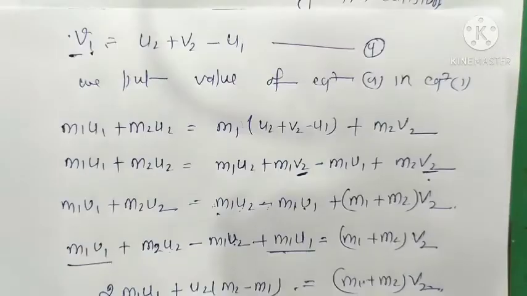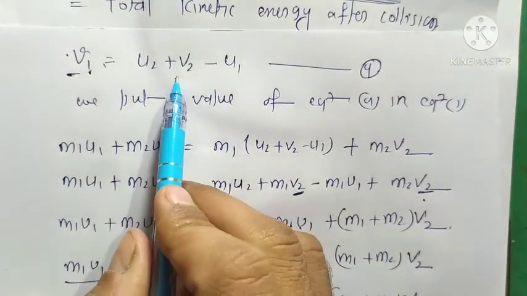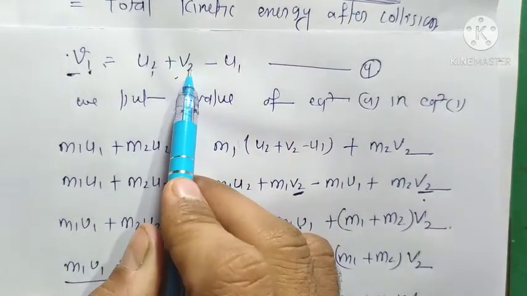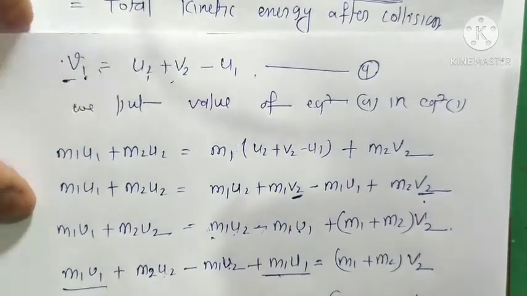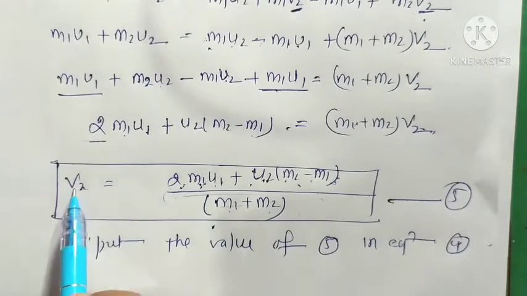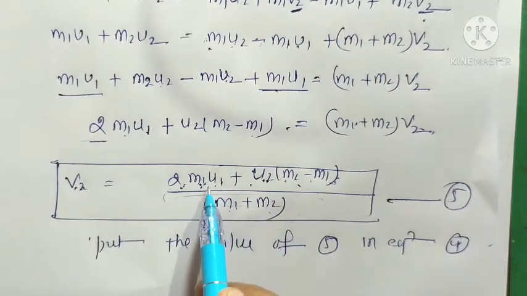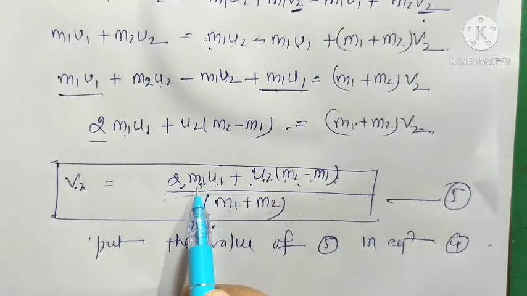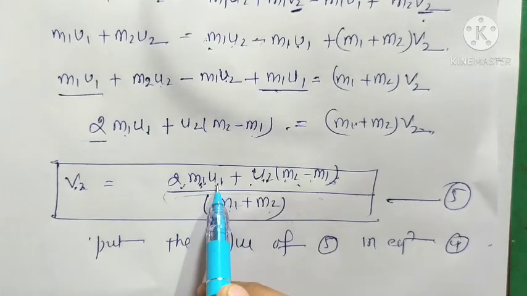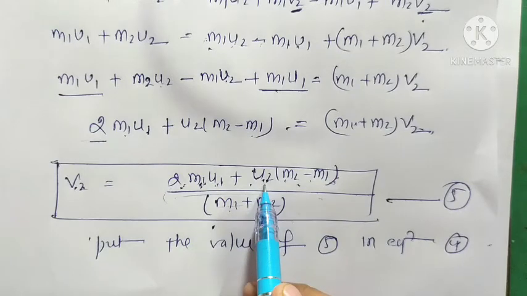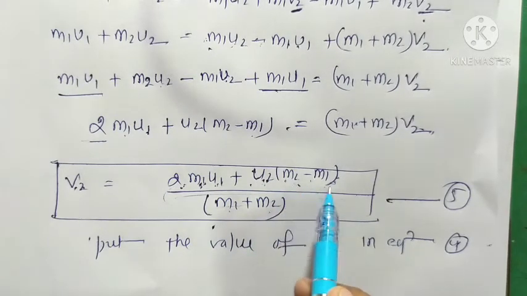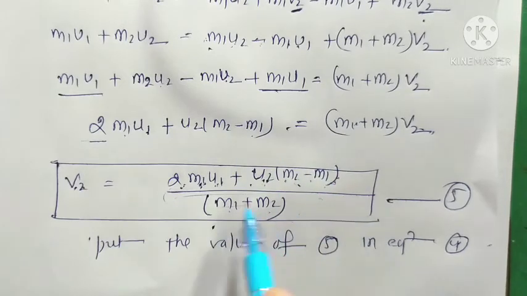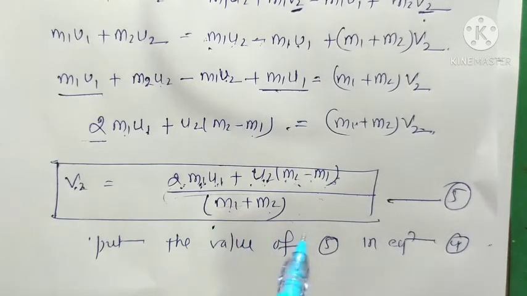Equation number 4 we already have: v1 is equal to u2 + v2 - u1. In equation number 5 you see that v2 is in the form of m1 u1, the mass and initial velocity of the first body, and u2, the initial velocity of the second body, and m2 - m1, the masses of both bodies. These are all initial velocities and masses of the two bodies.